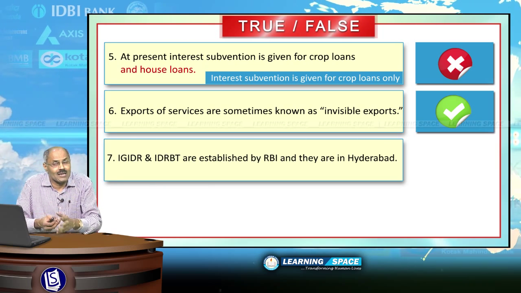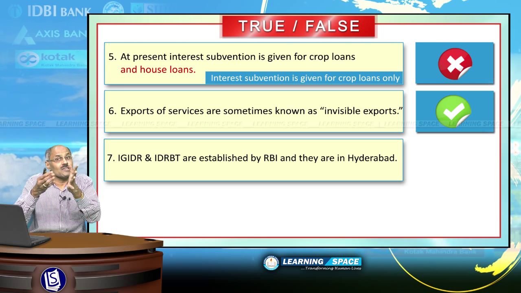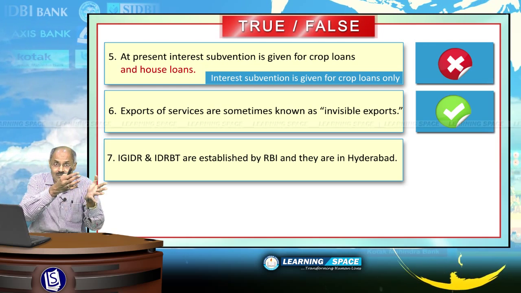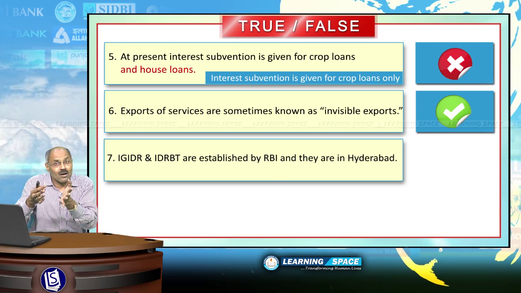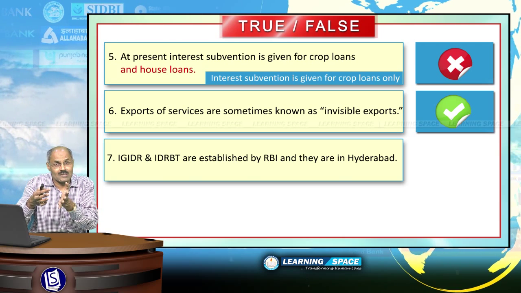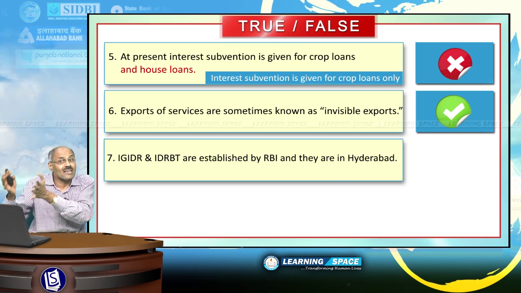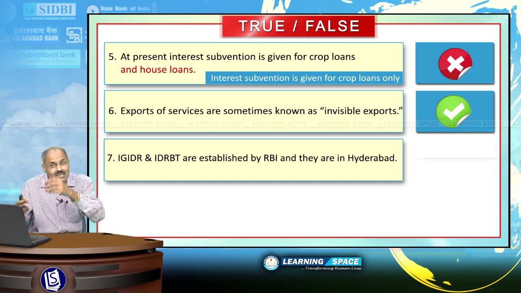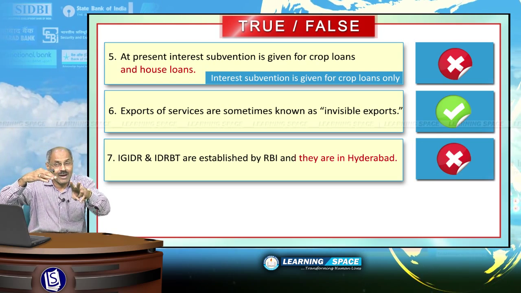IGIDR and IDRBT. What is IGIDR? Indira Gandhi Institute of Development Research. This is situated in Mumbai. And IDRBT is Institute for Development and Research in Banking Technology, that is situated in Hyderabad. So please correct this sentence. These two institutions were established by Reserve Bank of India.